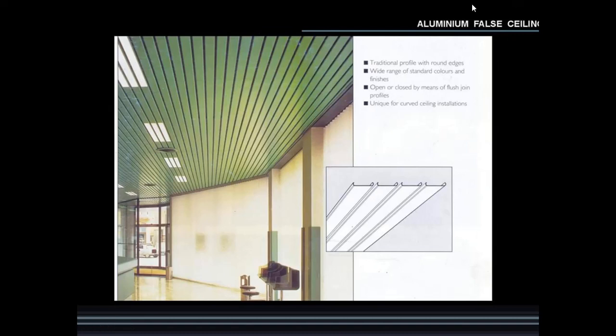So their traditional profile with round edges, wide ranges of standard colors and finishes, open or closed by means of flush joint profile, is unique for curved ceiling installations. Whatever we have studied, these are related to the aluminum false ceiling. Aluminum panels or aluminum plates are used here. So when ceilings are curved, we can use aluminum false ceiling.